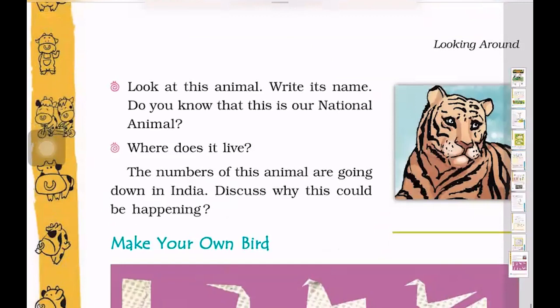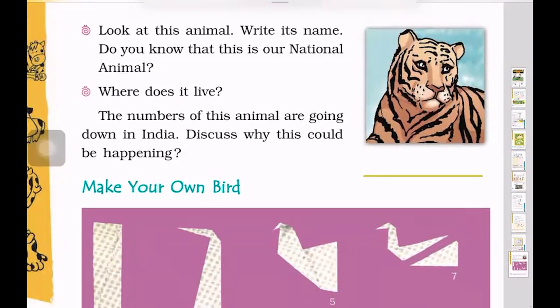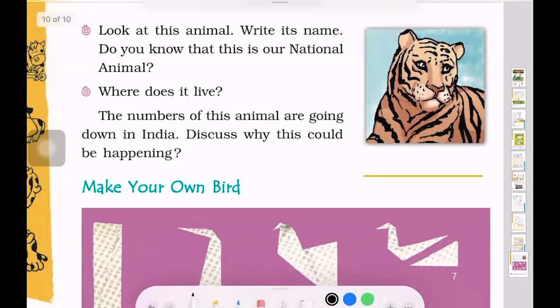Now you need to look at this animal, write its name, and do you know that it's a national animal? So all of us know that tiger is a national animal. So this is a tiger. And where does it live? It lives in the jungle. So the numbers of this animal are going down in India. Discuss why this is happening.